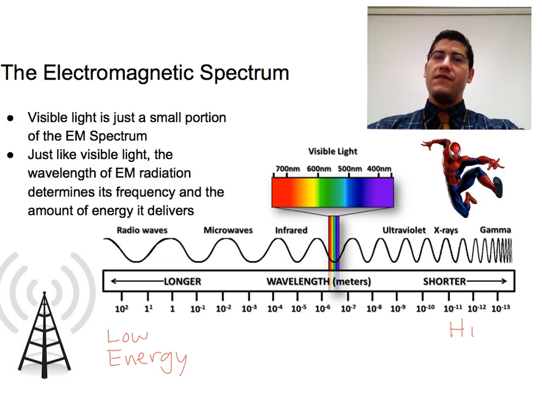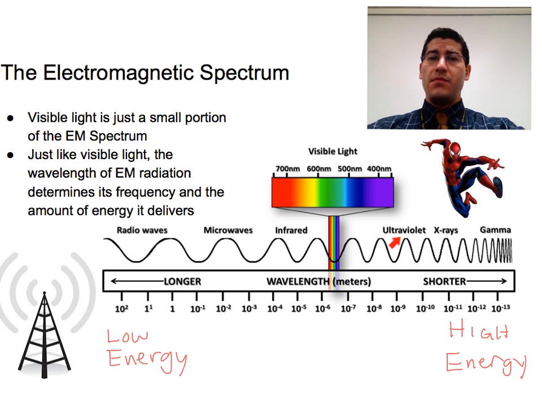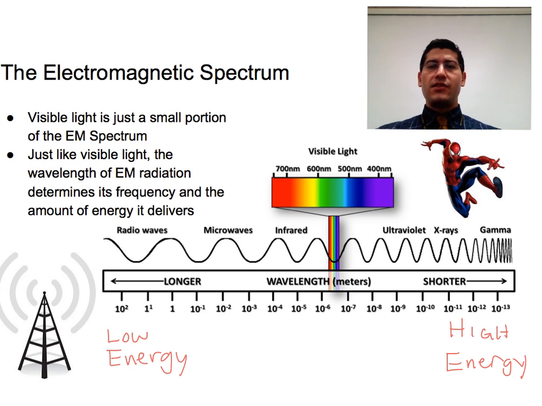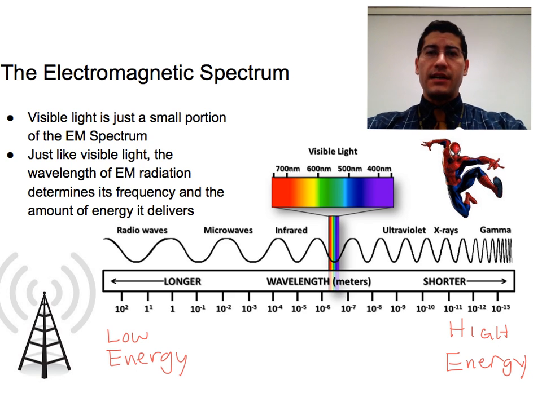If you move up beyond the visible portion of the electromagnetic spectrum, however, you encounter plenty of harmful radiation. Ultraviolet light can't be seen, but it will burn your skin if you don't put sunblock on at the beach. X-rays are great for imaging bones, but there's a reason the dentist puts that heavy protective vest on and then steps behind a screen before taking an X-ray image. Gamma rays have wavelengths that are so short and their frequencies are so high that they deliver enough energy to kill cancer cells, or any cells for that matter. Most comic book heroes start their stories with some sort of exposure to gamma rays.